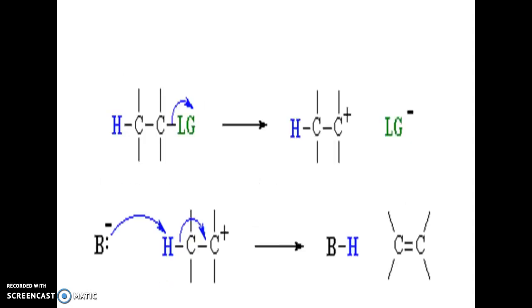In the first step, we can see the elimination of the leaving group leading to the formation of a carbocation. So this is the carbocation. This Lg means the leaving group, and in the presence of a base, we can see the elimination of the beta hydrogen, which will be accepted by the base, leading to the formation of an unsaturated alkene.